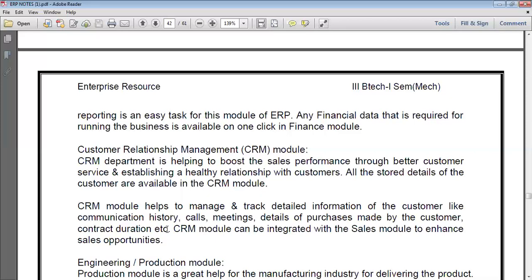These are under the CRM application. The CRM module helps to track detailed information of customers, like communication history, calls, meetings, details of purchases made by the customer, contract duration, etc. For example, take reviews. That is the feedback.